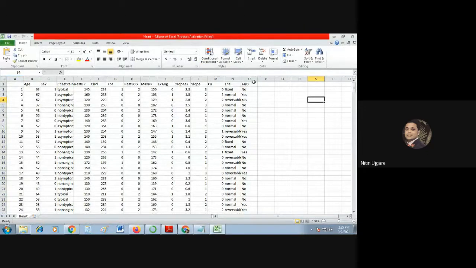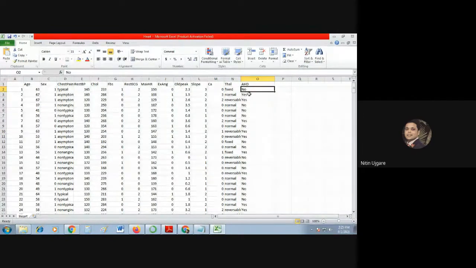If you look at the 15th column, you will observe that this column has a categorical value, or you can also call it a qualitative value. It has only two values, so it is also a Boolean feature, which takes only two values, yes and no.